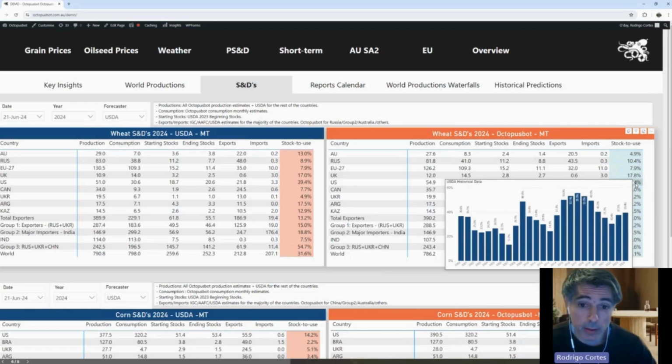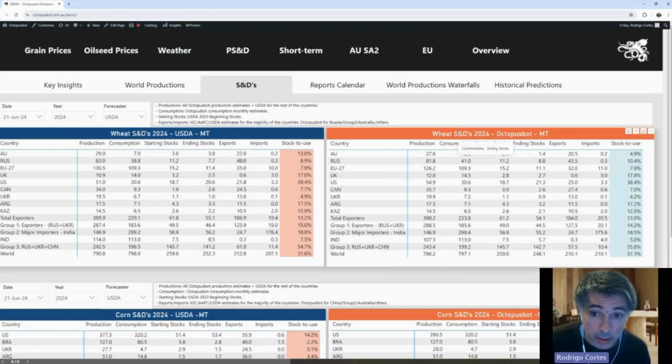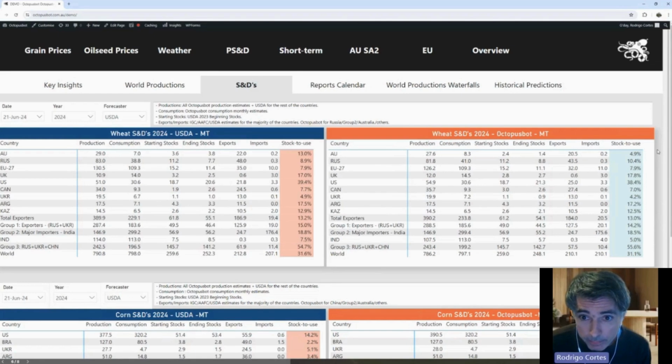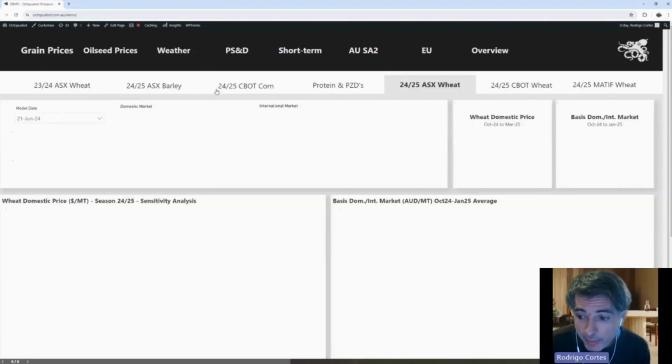We see Matif kind of neutral bullish. And then ASX, depending on this production, if it goes to the 26, we're going to see it much more bullish, but it depends on the coast in Australia. So we have a bearish market in New South Wales and Queensland, a bullish market in South Australia and Victoria, and neutral bullish in Western Australia, depending on the convergence of the forecast in the next few months. All right. So maybe now going into just one price estimate.